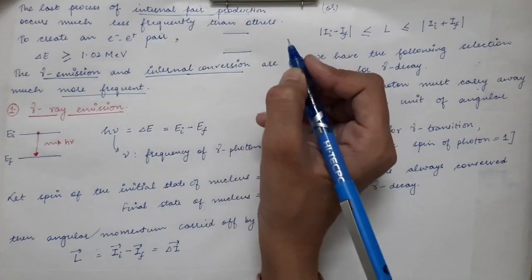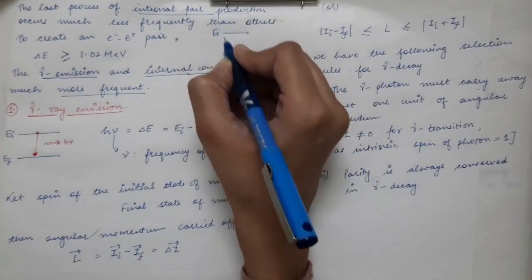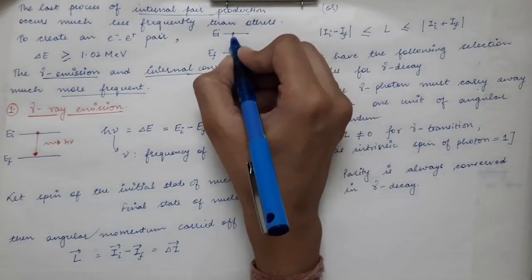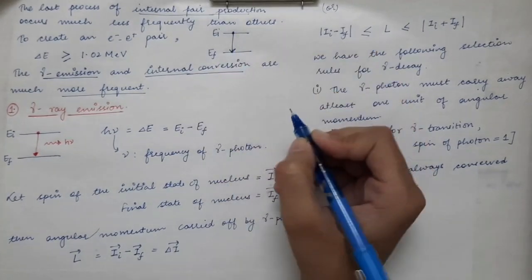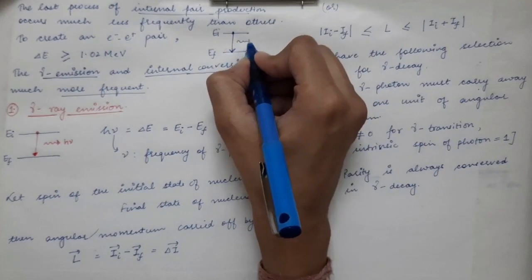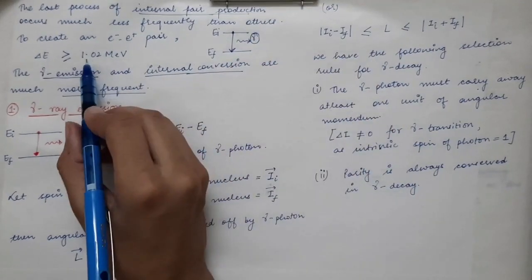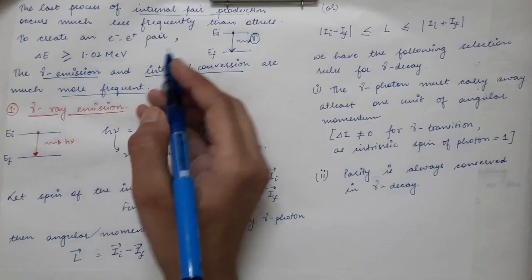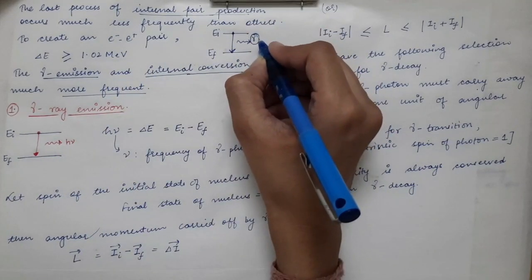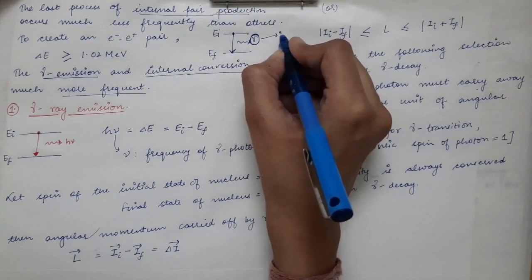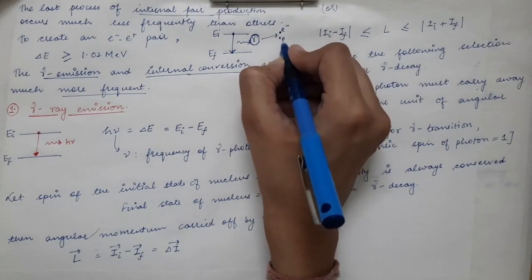So there are two nuclear states. The initial one is EI and the final nuclear state is EF. When the nucleus goes to the ground state by the emission of a gamma ray, only if the energy of this gamma ray is greater than 1.02 mega electron volt is there a chance that this gamma ray will get converted into an electron and positron.